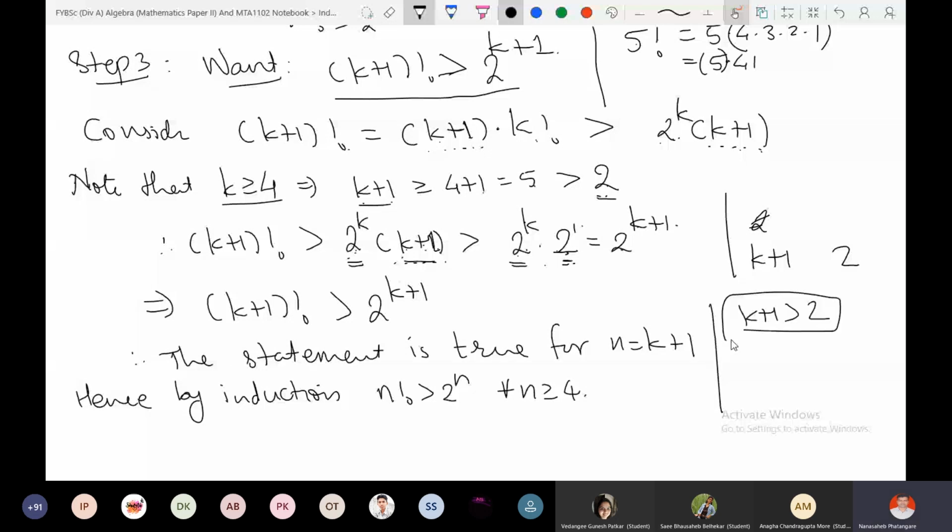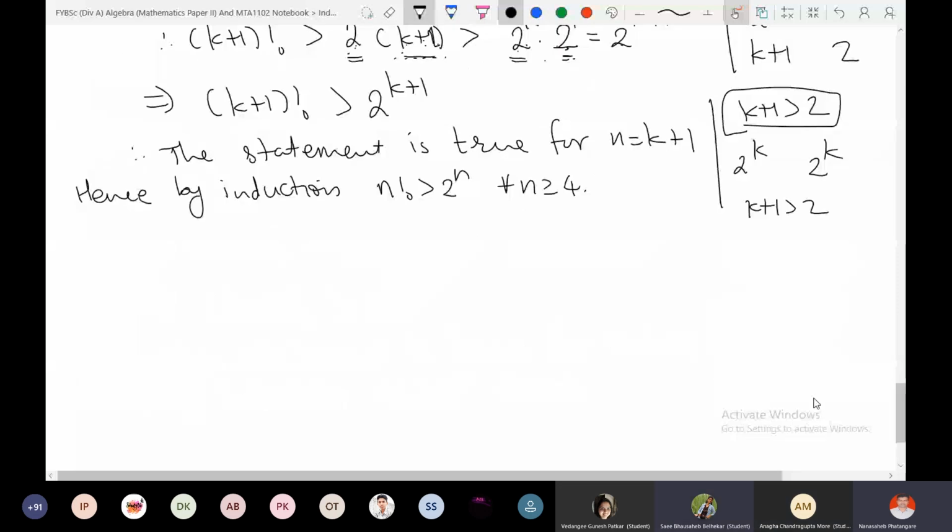Okay, let me tell you again. 2 raised to k, no problem. Now k plus 1 is greater than 2. This is true. Yes, sir. Fine. Now multiply both sides by 2 to the power k. 2 to the power k is a positive number.